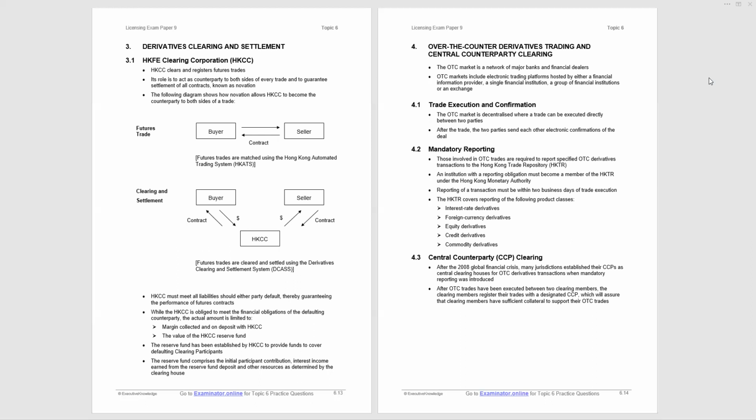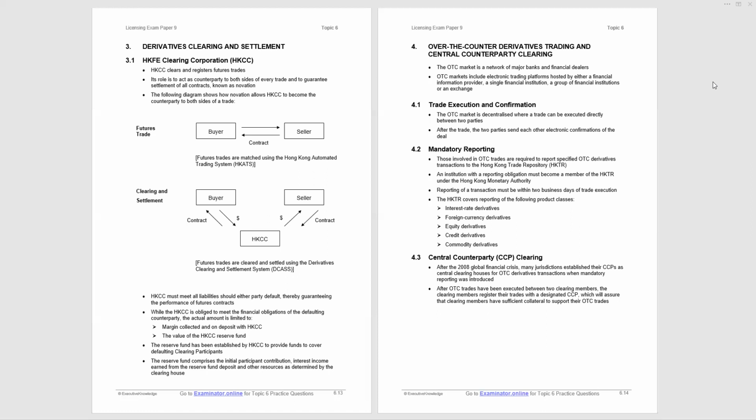Page 6.14, over-the-counter derivatives trading and central counterparty clearing. Now, over-the-counter is where you have two counterparties trading between each other. You do not have the clearinghouse, you do not have the exchange. And so we have credit risk. We're told that the OTC market is a network of major banks and financial dealers. Now, the markets include electronic trading platforms hosted by a financial information provider, a single financial institution or group of financial institutions, or an exchange. I wouldn't worry too much about that in detail.